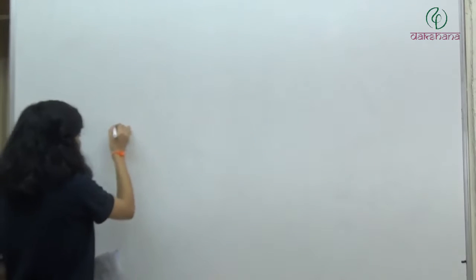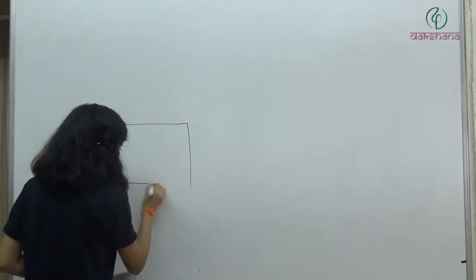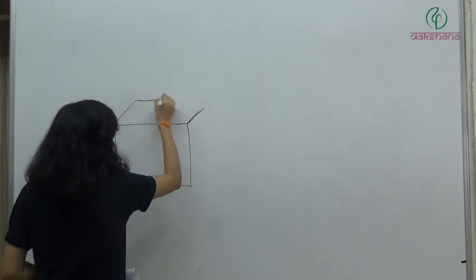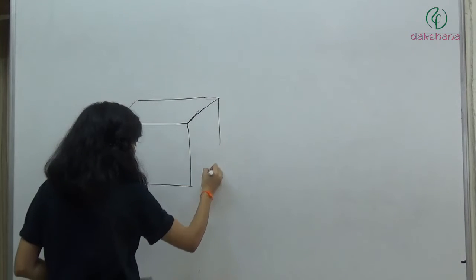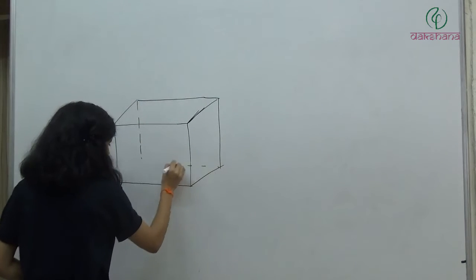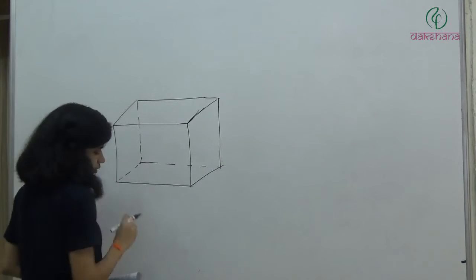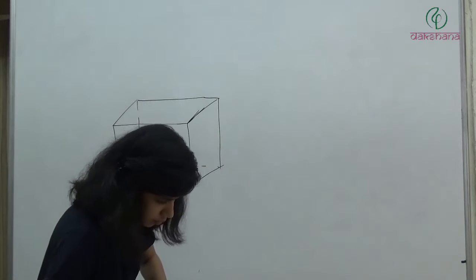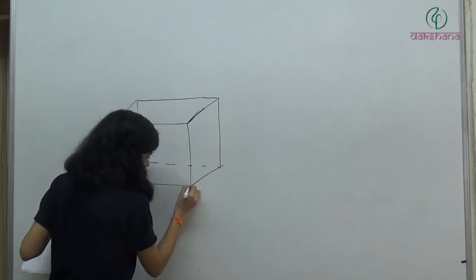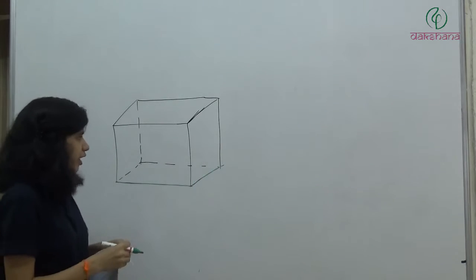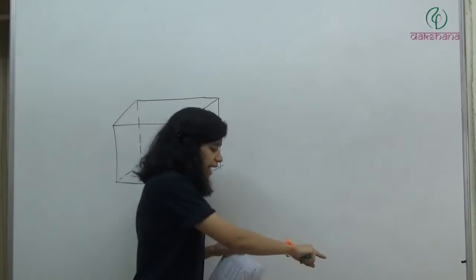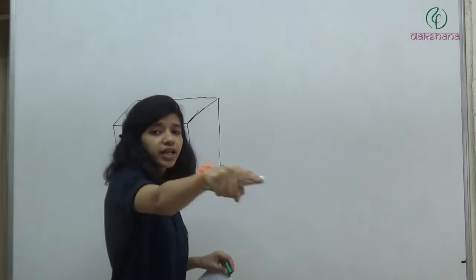If we have a cube or cuboid, how can we find the body diagonal? First we'll find the face diagonal and then we'll find the body diagonal. So if we have a cuboid like this, first take this face, so this plus this. These are going to be 90 degrees. In the diagram it is not looking like that, but if you take a floor and take the edges of the floor, definitely they are at 90 degrees.